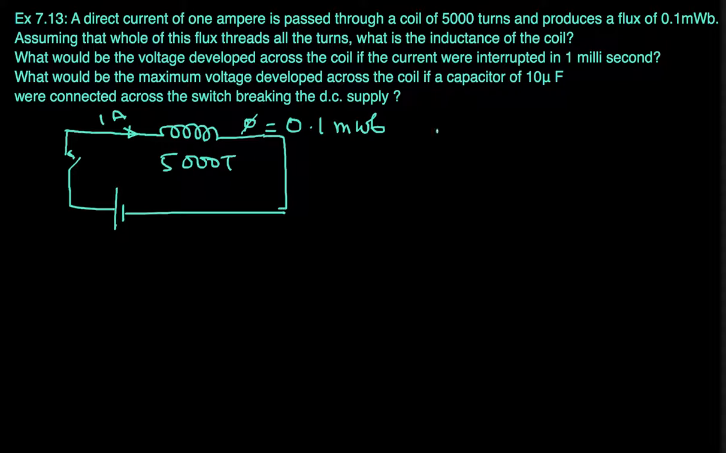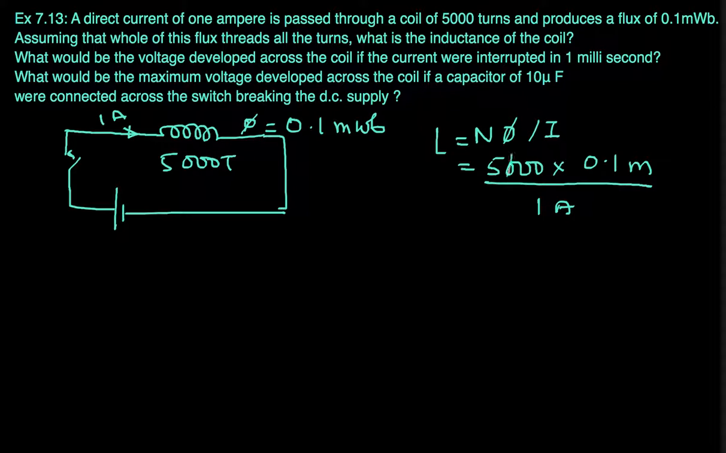It's quite straightforward. Inductance is nothing but N phi by I. So 5000 into 0.1 milli divided by 1 ampere. So the thousands and milli will cancel. 1 is anyway there. 5 into 0.1 is 0.5 henries. So this is the inductance of the coil here.